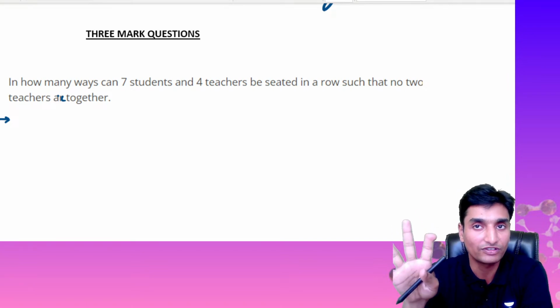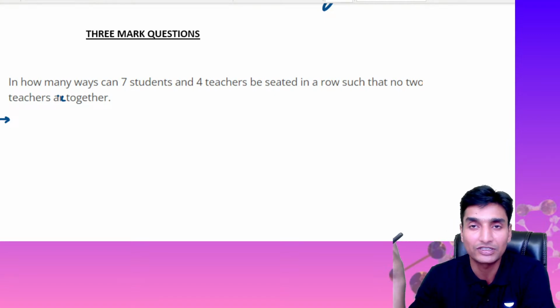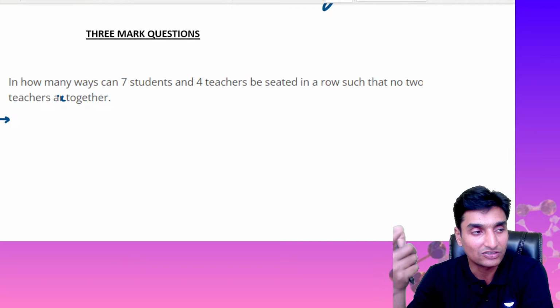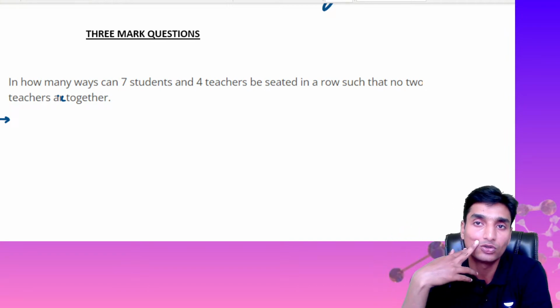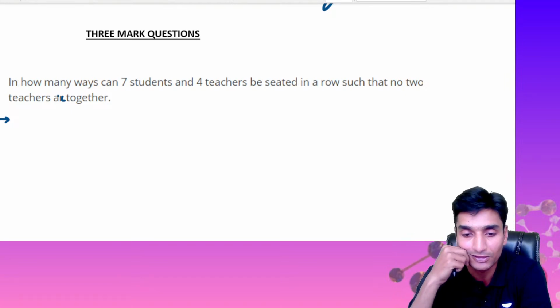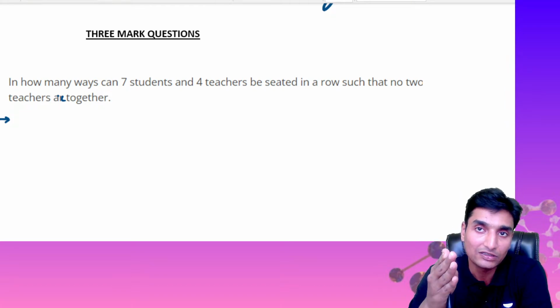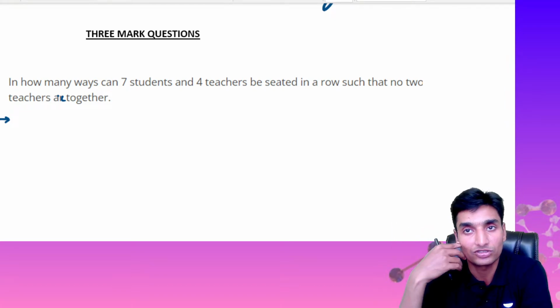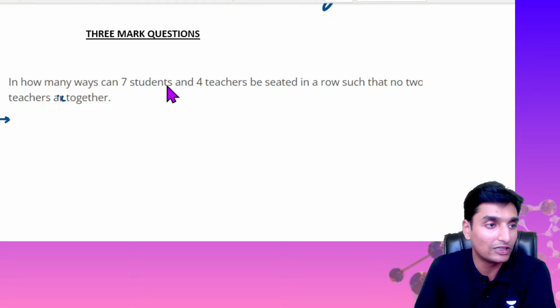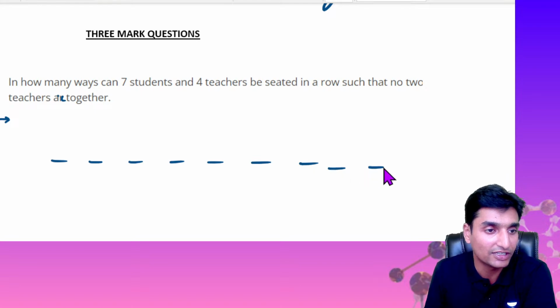4 teachers 7 students ಇದ್ದಾರೆ, ಅವರು ಒಂದು ರೋ ಅಲ್ಲಿ ಪ್ಲೇಸ್ಮೆಂಟ್ ಮಾಡಬೇಕು. ದೇ ಶುಡ್ ಆಕ್ಯುಪೈ ದೇರ್ ಸೀಟ್ಸ್ ಇನ್ ಅ ರೋ in such a way that no 2 teachers are together. 2 teachers ಜೊತೆಯಾಗಿ ಬರಬಾರದು ಅಂತ ಹೇಳ್ತಿದ್ದಾರೆ. So what does this mean here guys? It means that teachers should sit in alternate positions. Correct? See here, totally there are 11 elements, 7 students and 4 teachers. 1, 2, 3, 4, 5, 6, 7, 8, 9, 10 and 11.